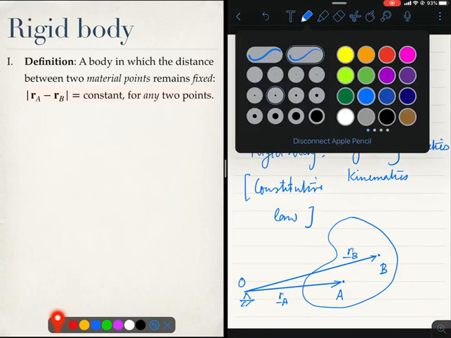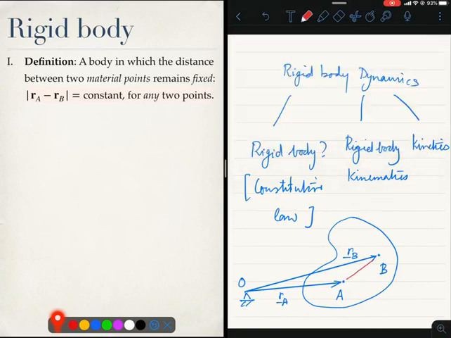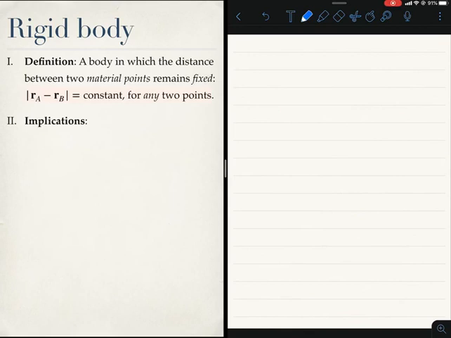So, this vector is given by RB minus RA, right? And what is being claimed over here is that this distance, the magnitude of RB minus RA, which is the same as RA minus RB, remains constant no matter which A I choose or which B I choose. So, that is a rigid body. Alright. So, what are the implications of this definition?